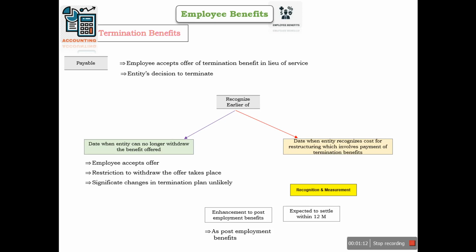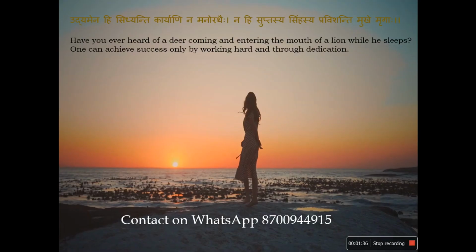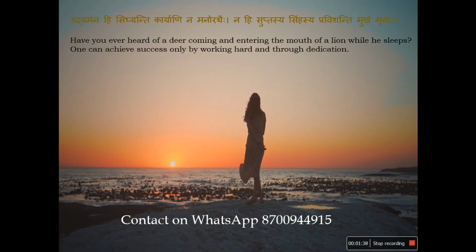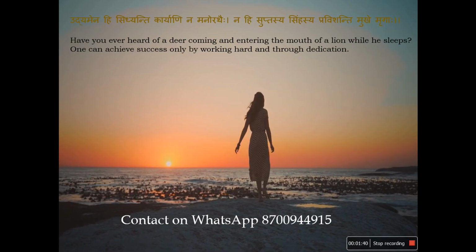If we expect that these benefits will be settled within 12 months, it will be booked as a short-term employee benefit. And if we expect that it will not wholly settle within 12 months, in that case, we will treat it as other long-term employee benefit, and accounting will be according to the similar plan that we have discussed in previous slides. So this is all about the summary of AS 19 Employee Benefits.